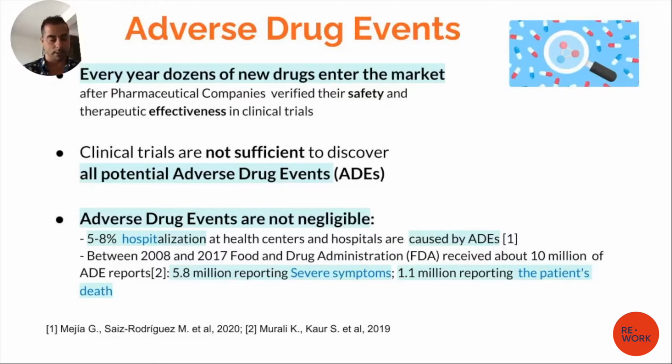For example, one of the top ones is the FDA Adverse Event Reporting System, also known as FAERS, which, until 2018, has received over 16 million adverse events, 9 million of which were classified as serious, 1.5 million of which were related to the death of the patient. So the increment of reports between 2007 and 2017 was about 400%.